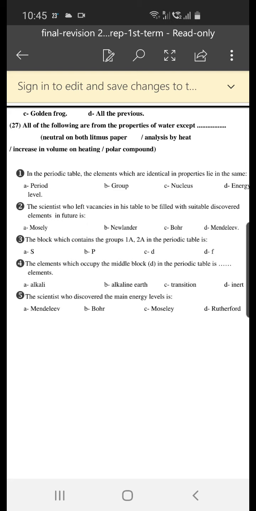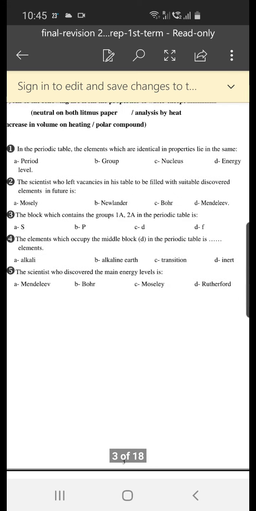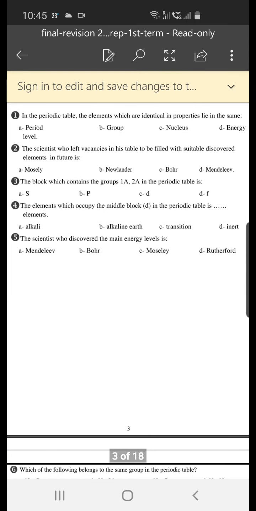Of course, it is Mendeleev. The block which contains group 1A and 2A in the periodic table is the S block. The elements which occupy the middle block D in the periodic table are called transition elements. The scientist who discovered the main energy levels is Bohr.